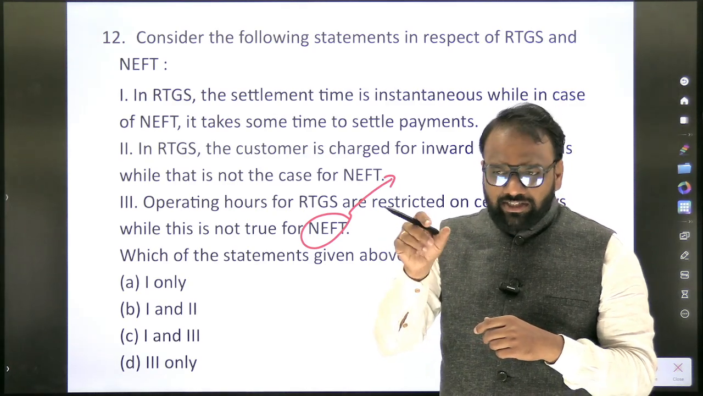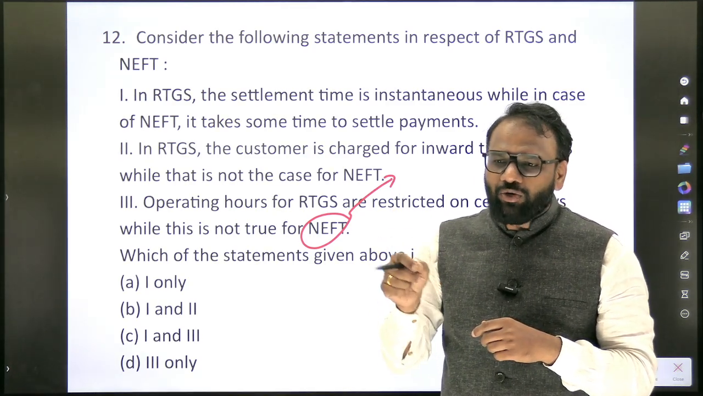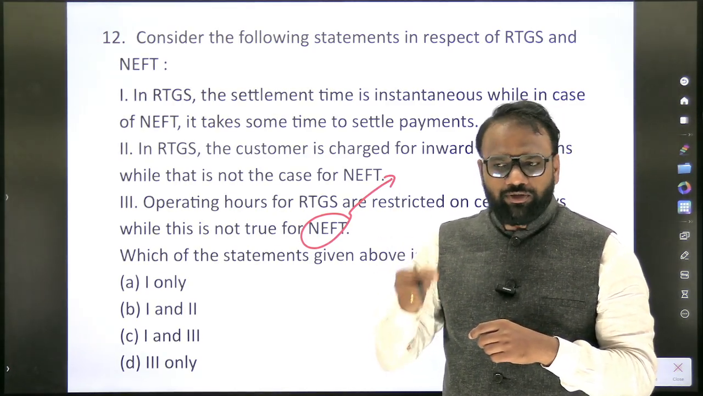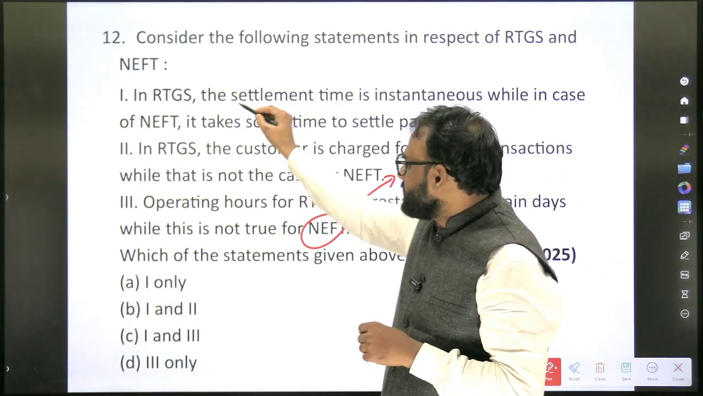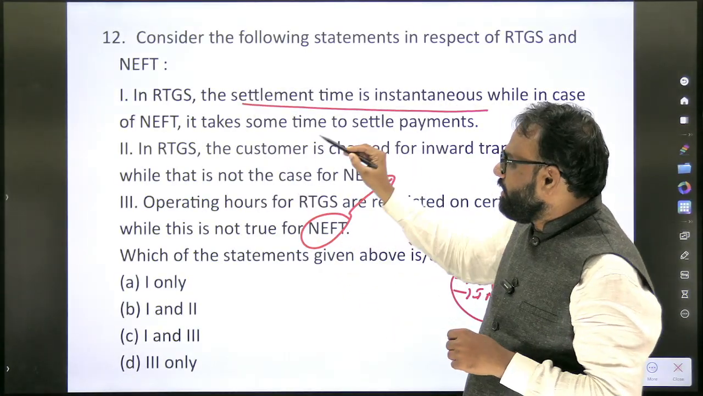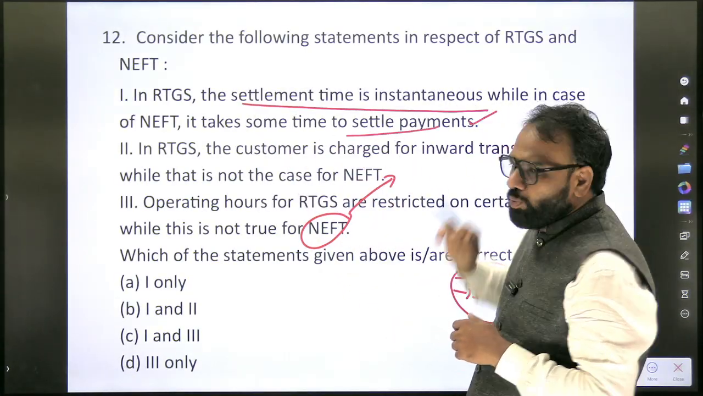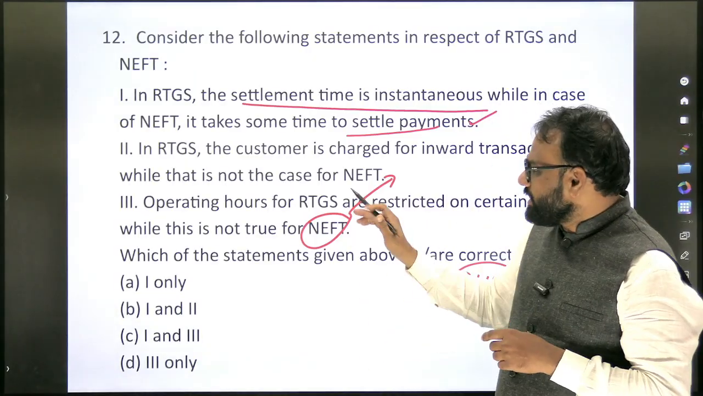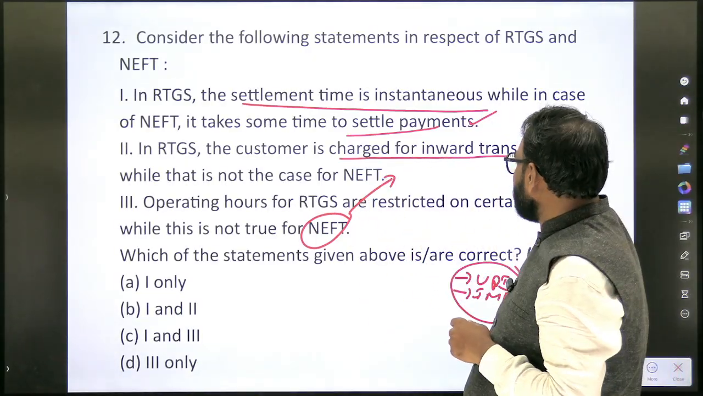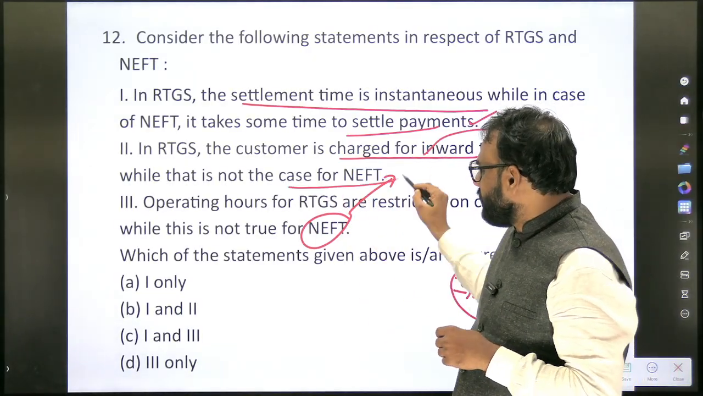Related to that, I have added some extra information. You need not go through each and every piece of information. Just superficially scan through that list. In RTGS, the settlement time is instantaneous, while in NEFT, it takes some time to settle payments. True. In RTGS, the customer is charged for inward transactions, while that is not the case for NEFT.